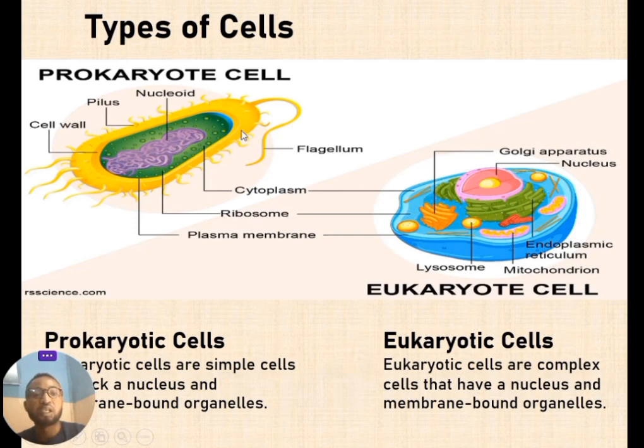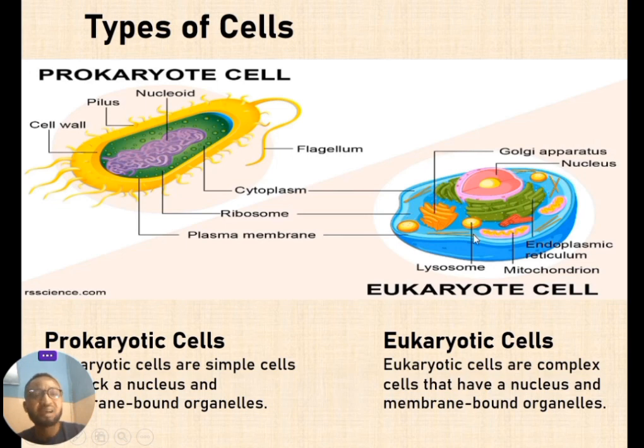Both of them have the ribosome, which is for protein synthesis. And both of them have the plasma membrane, or cell membrane, surrounding and covering the cytoplasm. So this is a simpler cell compared to this.